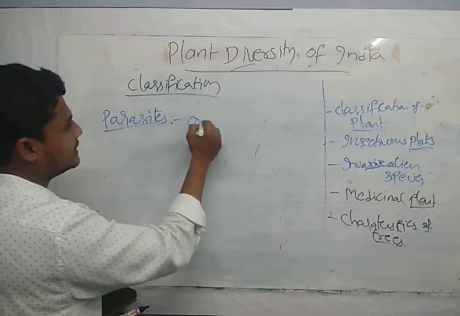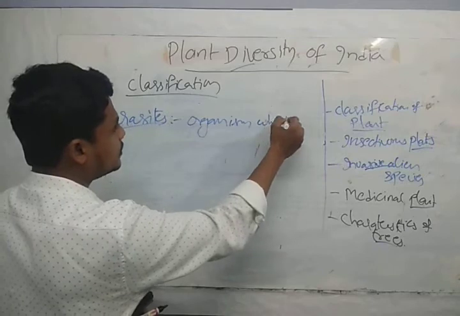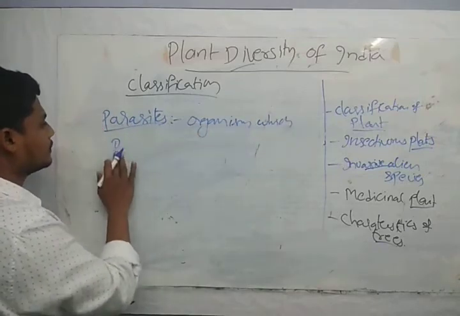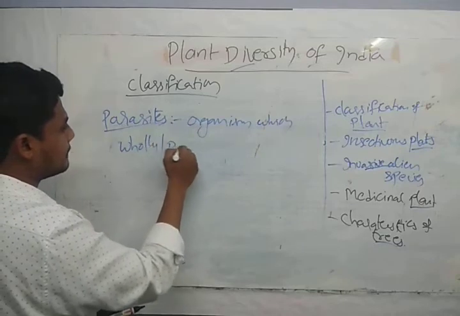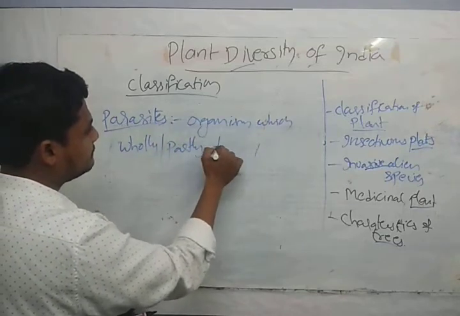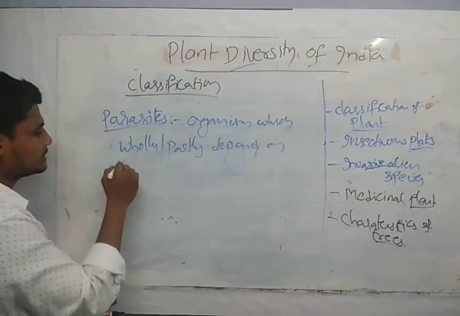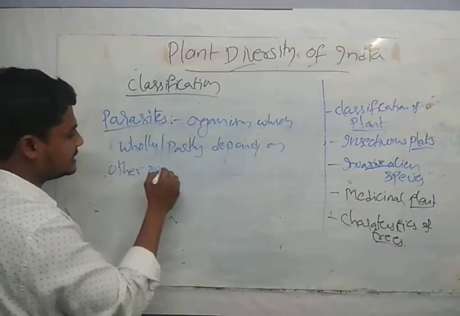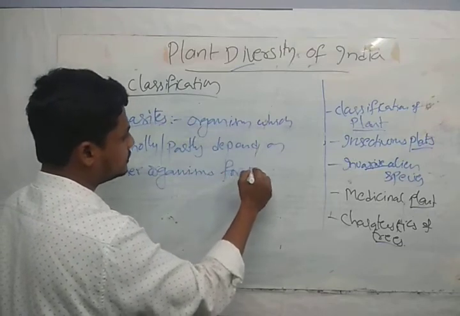Parasites are organisms which wholly or partly depend on other organisms for nutrition.